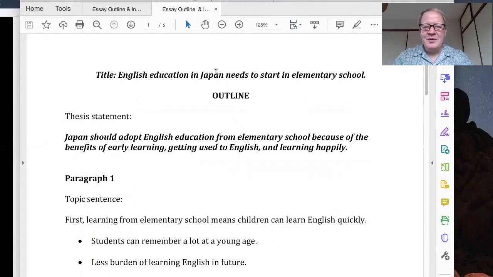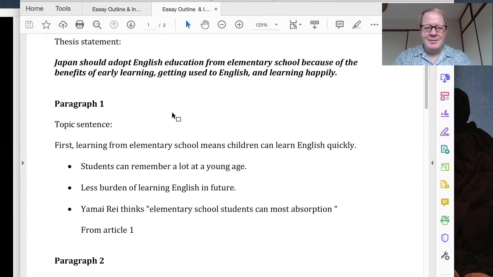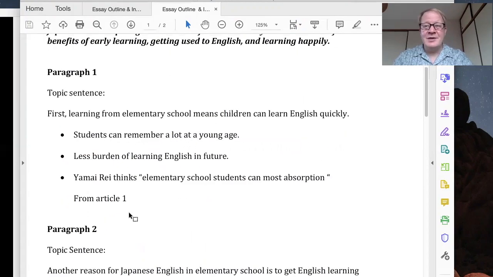Okay, if you want to put a title, have your thesis statement, paragraph 1, topic sentence, 3 supporting points. And I gave this student, I think it's like 94, and I really like that this student puts a point from article 1 here.